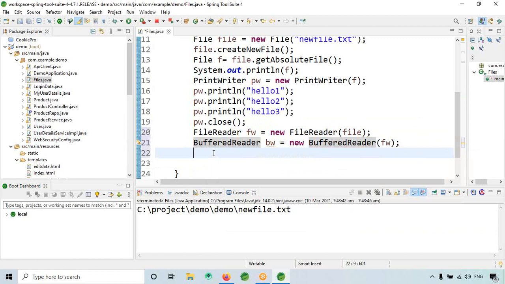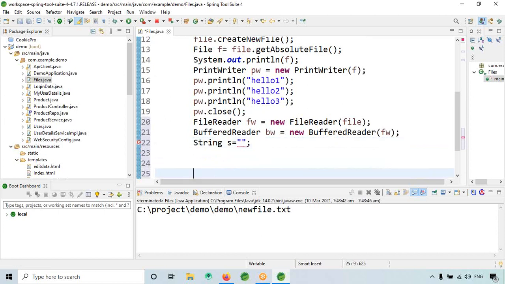Now what I will do is take one string s, an empty string.